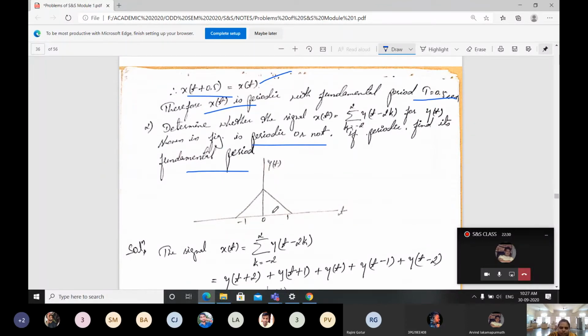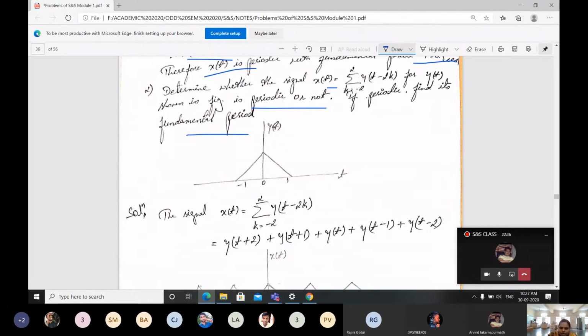A signal is given for us, and they have also given what the x of t signal is. For this, the y of t signal is given. This y of t is going to vary when I apply the x of t here. This signal is going to be performed with the summation, then you will be getting your x of t signal.